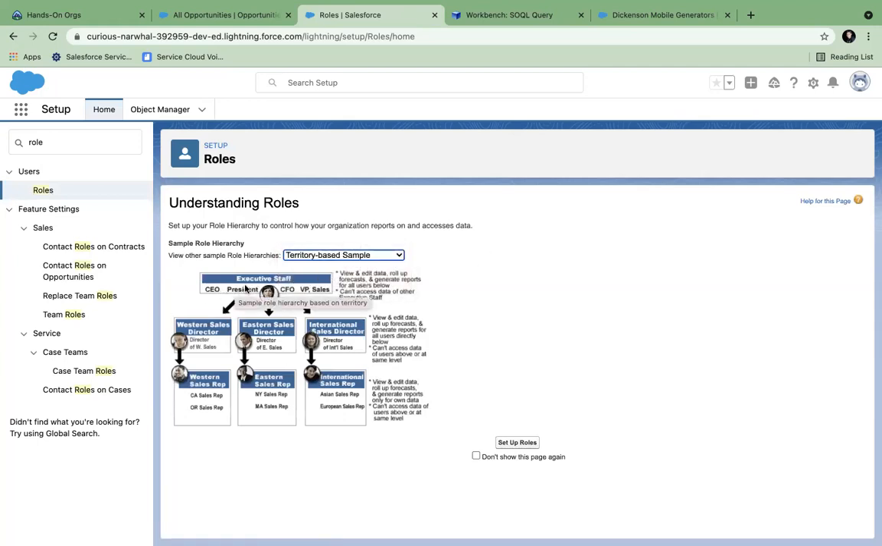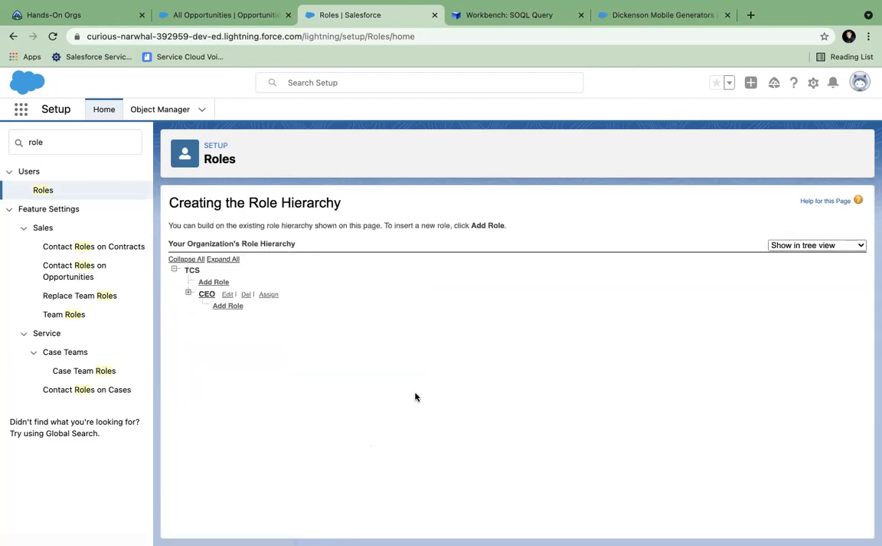Usually you see the president, CEO, CFO, these kinds of executive staff on the top. Then we have different areas, directors will be there, sales representatives will be there. So it's a sample which is given. Some setup is already done here.